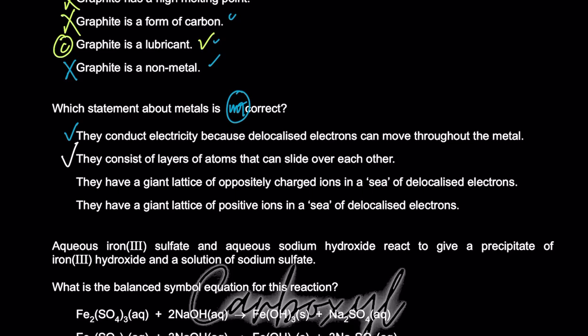Metal का structure ही यही है. It's a giant metallic lattice where layers can slide. Lattice क्या होता है? Regularly arranged structure, right? So the layers can slide over each other. They have a giant lattice of positively charged ions in a sea of delocalized electrons.